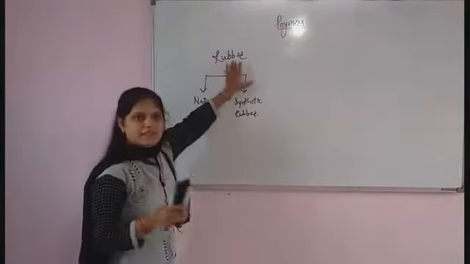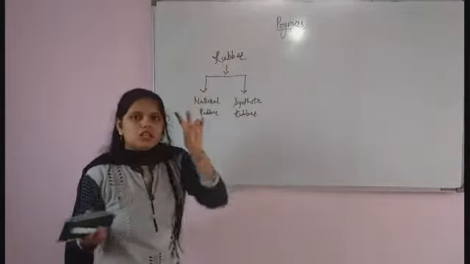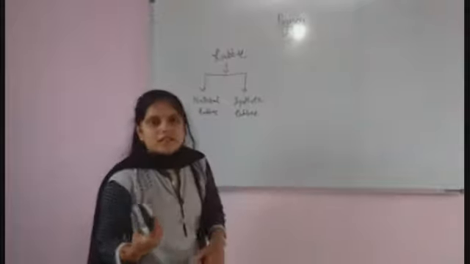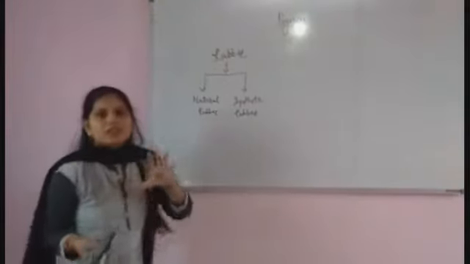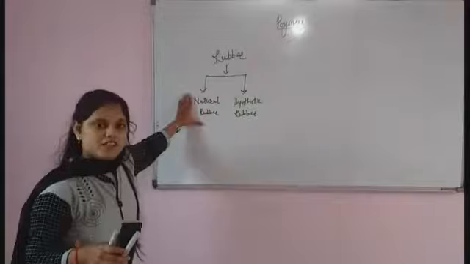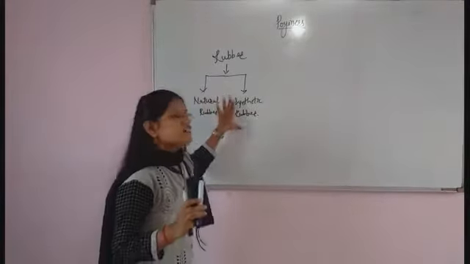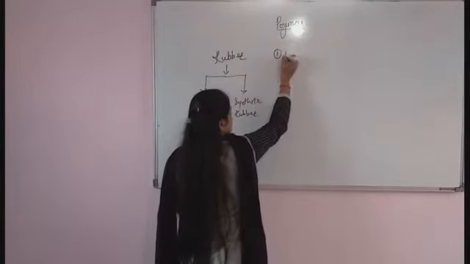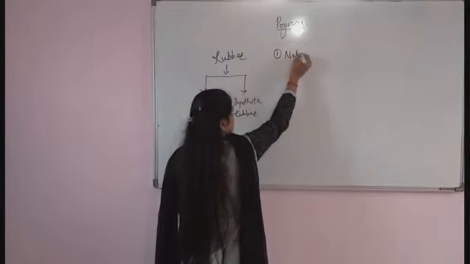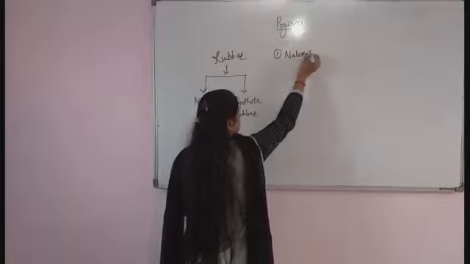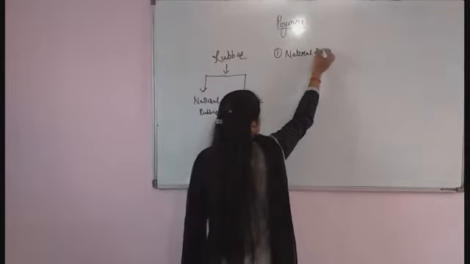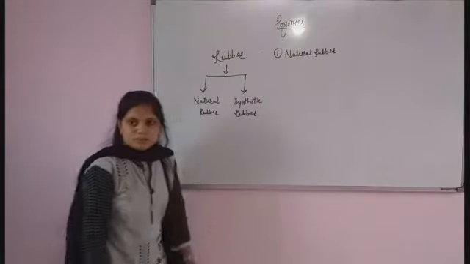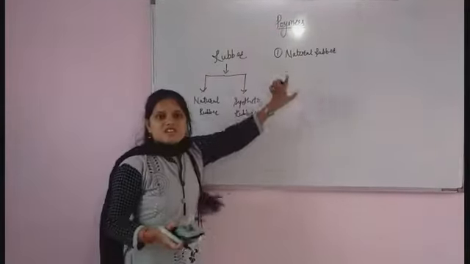It is a natural polymer. It has two types: first the natural rubber and second the synthetic rubber. First we will study in detail about natural rubber, and next we will move to synthetic rubber. So the first is rubber, that is natural rubber.